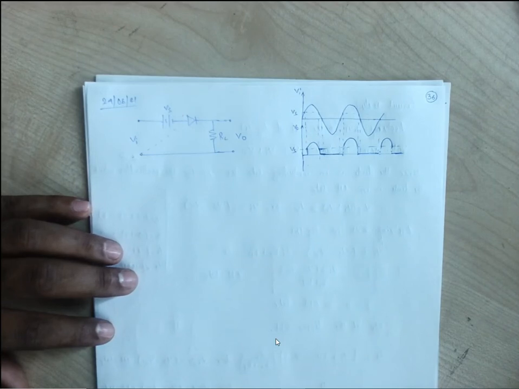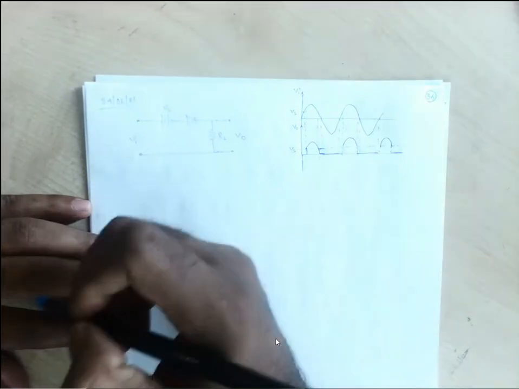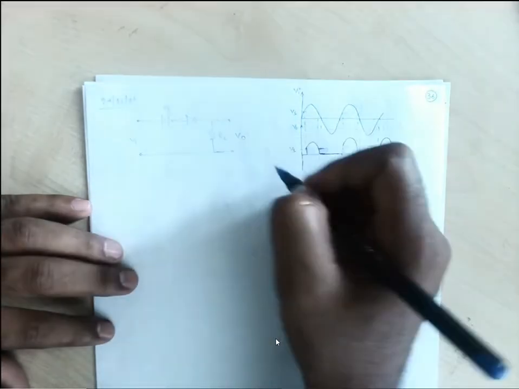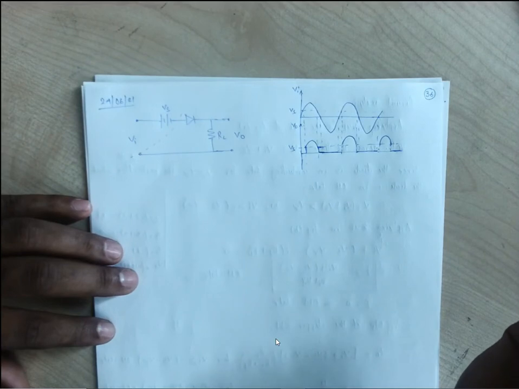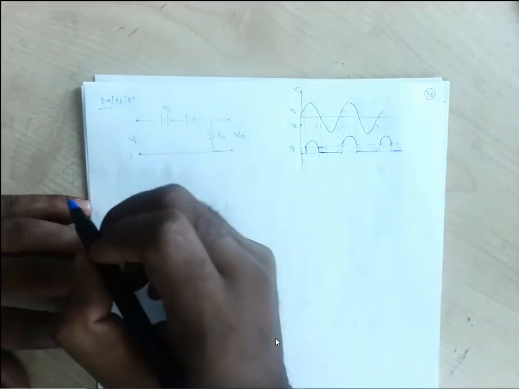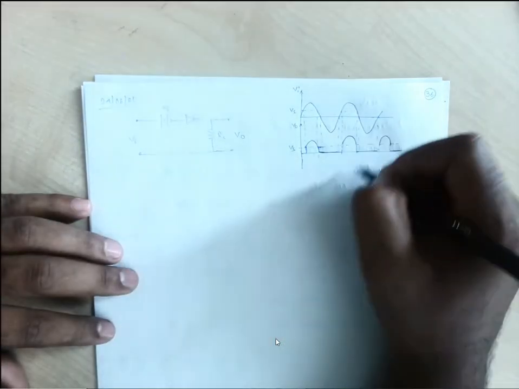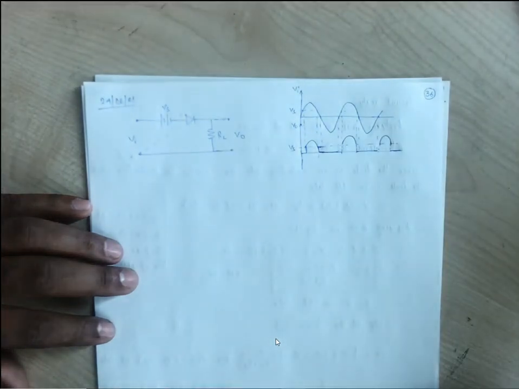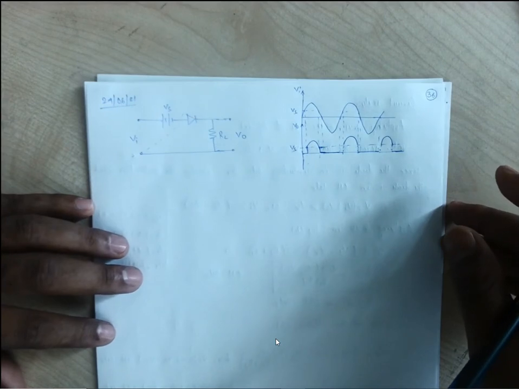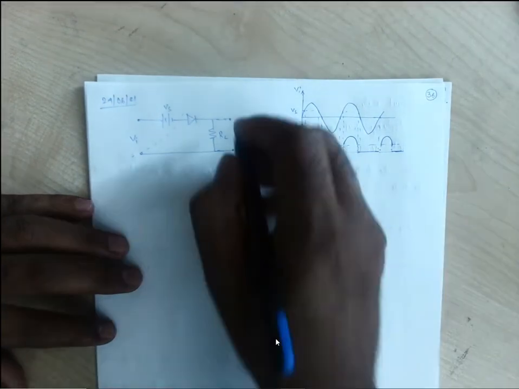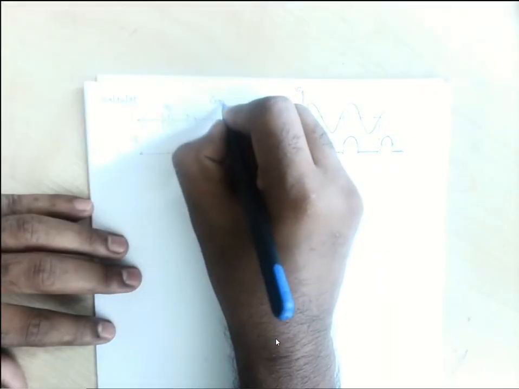Okay. So if our Vs is not there, then we will have our negative part clipped off, right? If Vs is absent, then our negative part is absent. So we will say this one is a negative clipping. But since Vs is there, due to this Vs, our positive part also gets clipped. So this is known as some kind of combinational clipping.